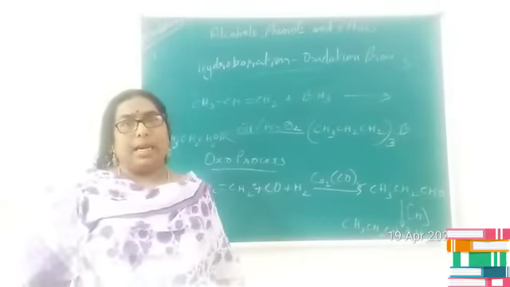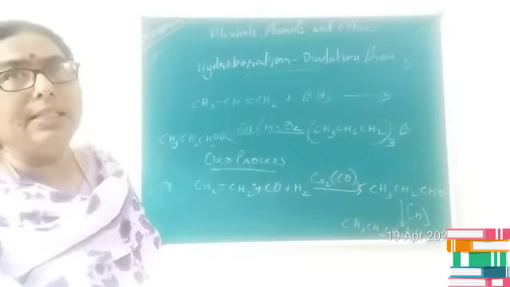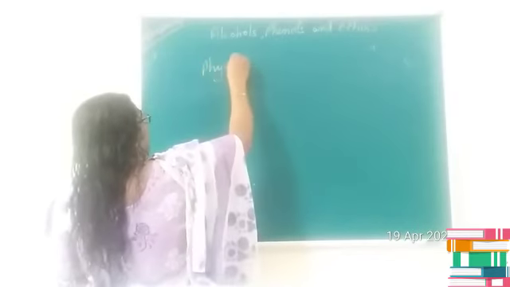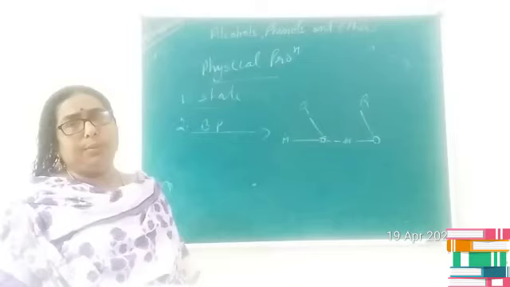Can we start with the physical properties now? Yes, let us consider the physical properties of alcohols. First let us discuss the state. The first 2-3 members of alcohols exist as volatile liquids. The next 4 and 5 members exist as oily liquids, which are more viscous in nature. And the higher members exist as waxy solids.